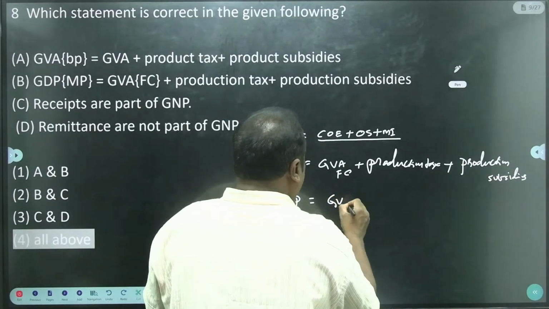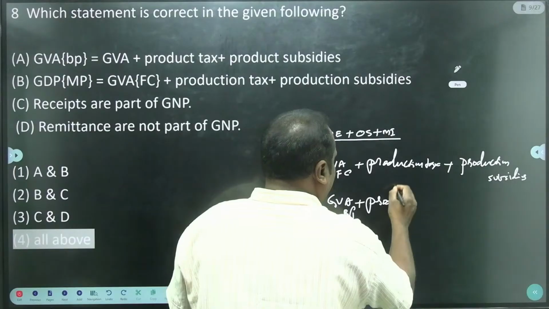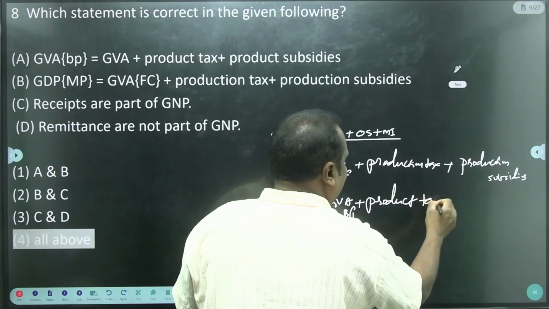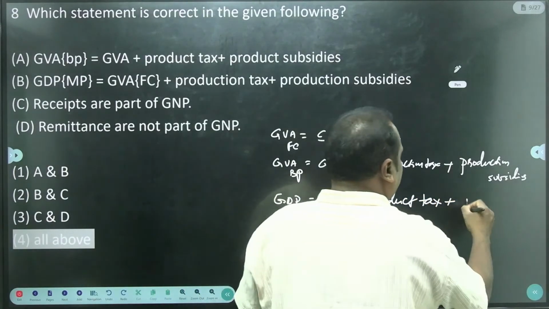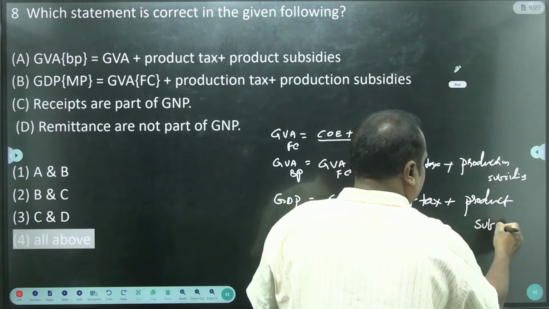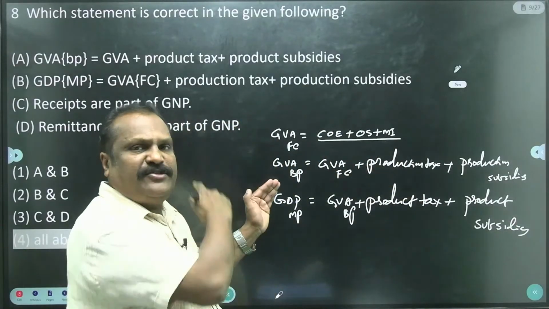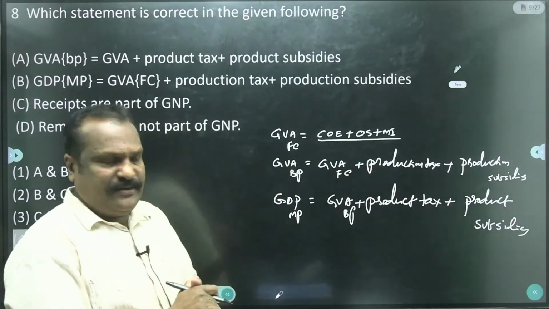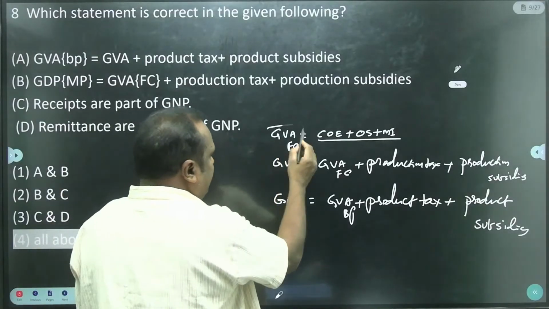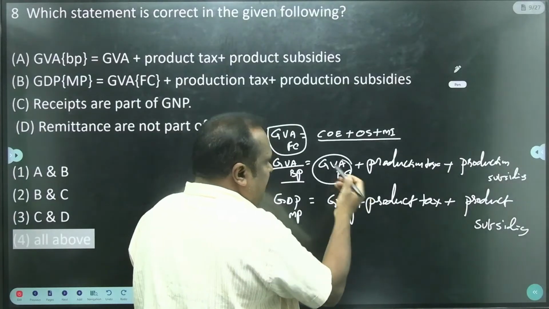That is GVA BP plus product tax minus product subsidy. Okay, so when you know these formulas, then you can answer this question. See, GVA FC, then come to the GVA BP, GVA FC plus production tax.